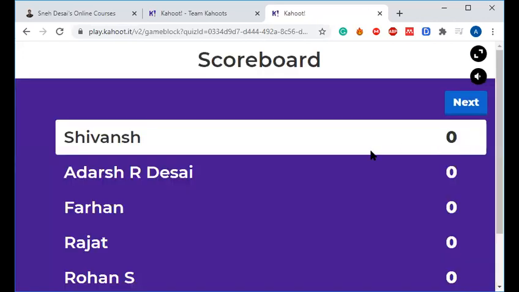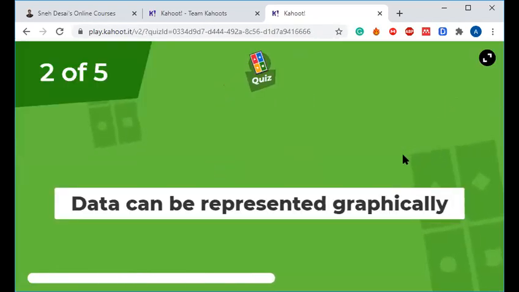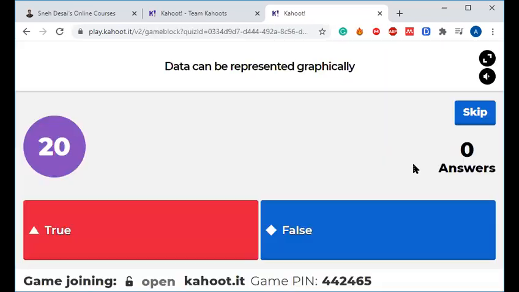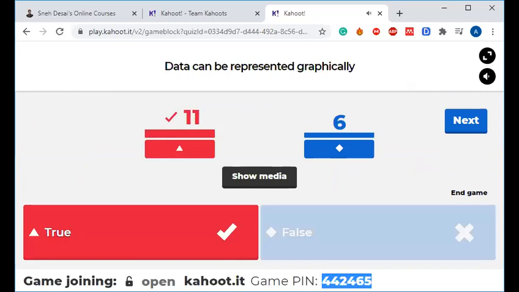Now let us see who has answered first. Shivansh has answered first, then Adarsh, Farhan, Rajat, and Rohan. Okay, great. Second question. Data can be represented graphically. Nishka, have you entered your pin or not? True or false? Can you represent data graphically? Last 10 seconds. Okay, this is your game pin. Yes, 17 students have answered, so true.